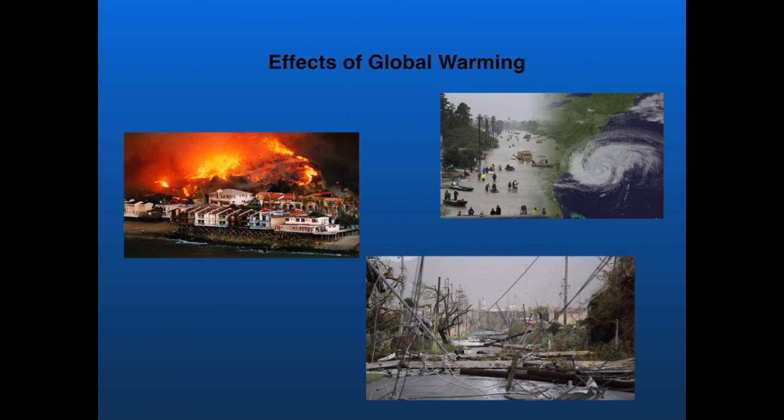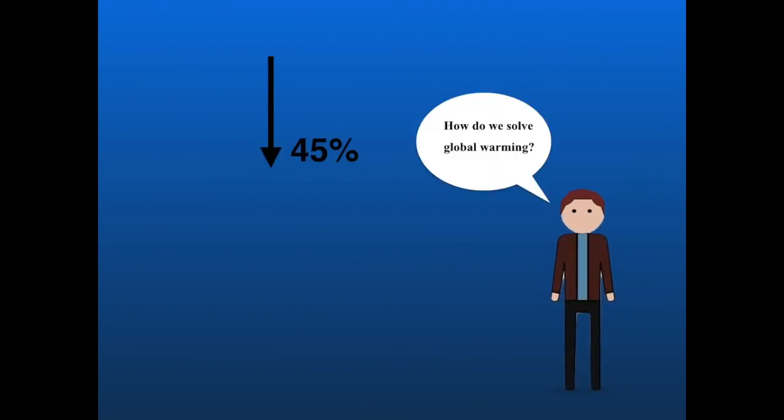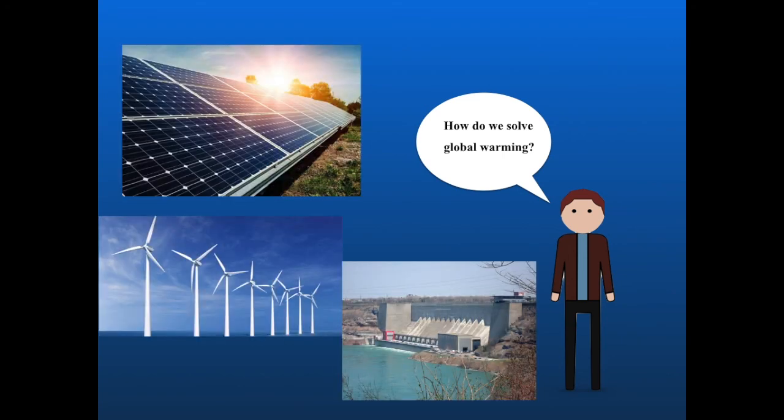So how do we solve global warming? Well, on a large scale, every nation has to reduce their carbon emissions by 45%. We should also be planting more trees, investing money into carbon dioxide removal machines, and relying more on renewable, green energy like solar, wind, or water.